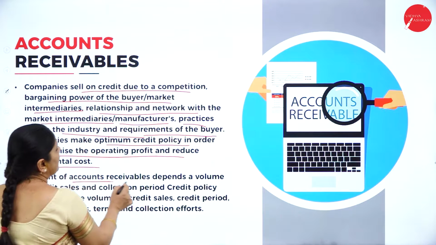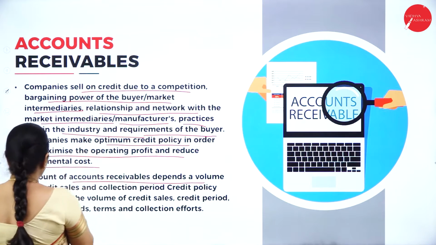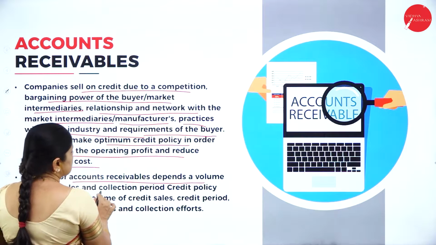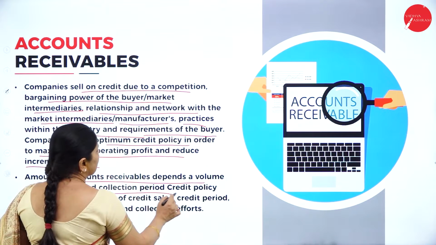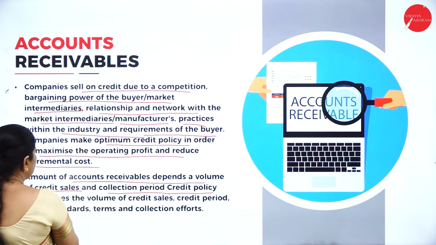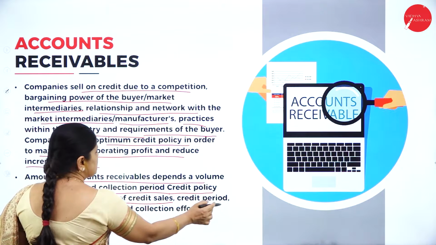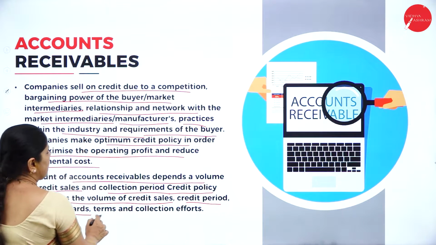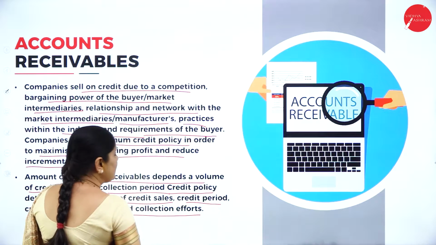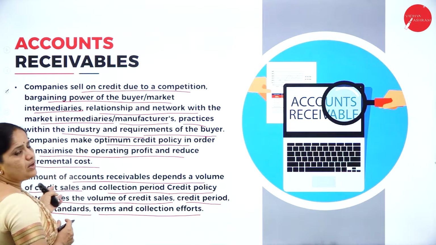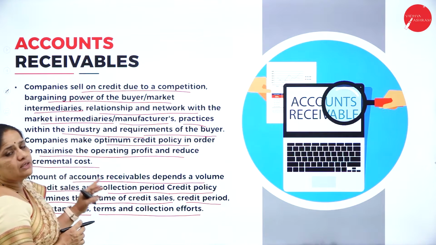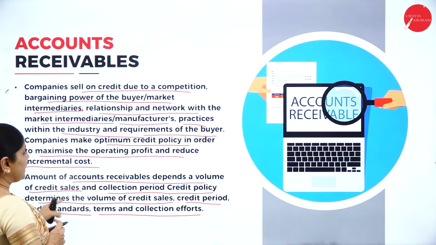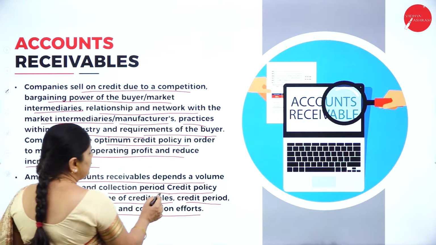The amount of accounts receivable depends on the volume of credit sales and collection period credit policy. It determines the volume of credit sales, credit period, credit standards, terms and collection efforts. So, the amount of credit receivables will depend on the volume of credit sales and the credit period.